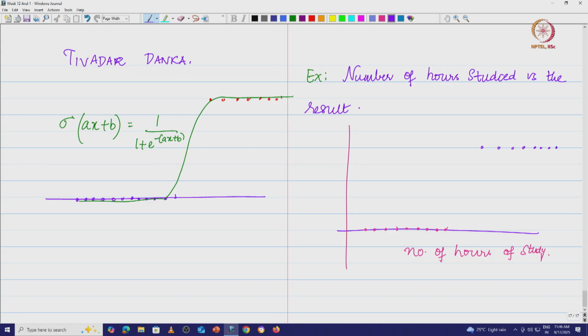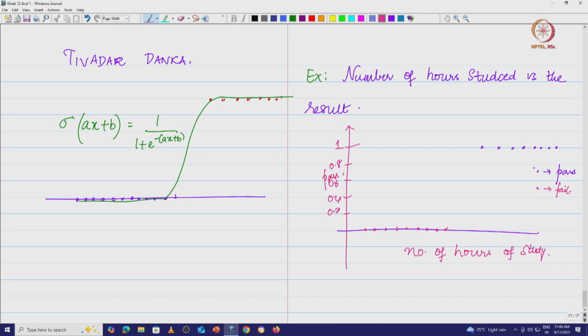So if it is this, all the purple ones that you have are basically pass, and the red ones that we have are basically fail, right. On this axis we have... right. So what we do now is we basically look at what we have.